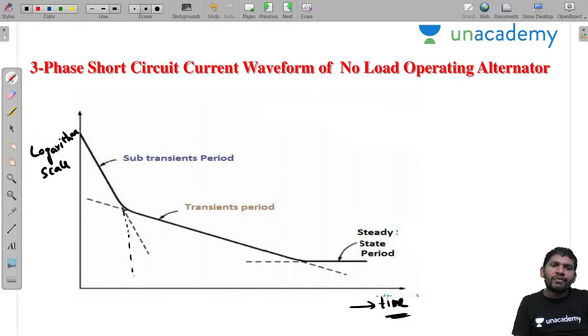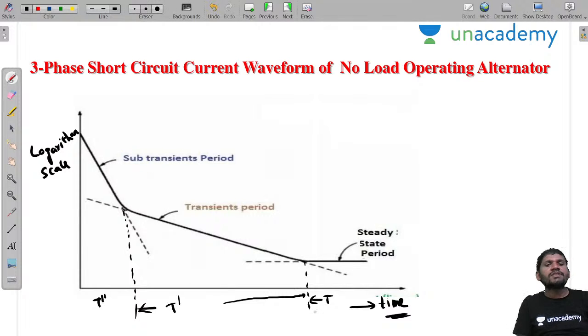Understood? This is during which period, sir? Subtransition period. Let us assume it is T double dash. The subtransition period is T double dash. From this point to this point, which one is this, sir? Transition period. Let this be T dash. The transition period is T dash. Then this period is taken as T. If you take a logarithmic scale, you can easily understand the subtransition period, transition period, and steady state periods.